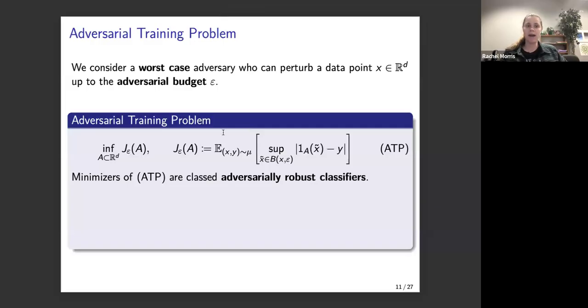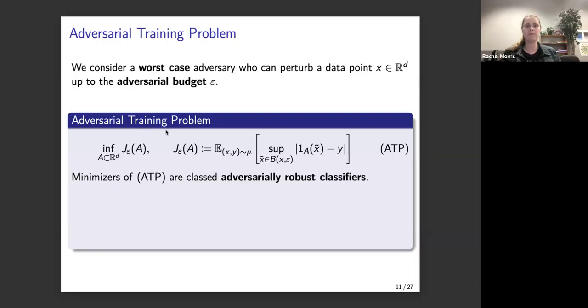And so now let's think about trying to add in some amount of robustness. This is called the adversarial training process, and the idea is that at training time, we include some sort of adversarial perturbation in the training process. And so first of all, you need to define what sort of adversary you're even thinking about. And so we're going to consider a worst case adversary who can perturb a data point up to some specified threshold epsilon, which we call the adversarial budget.